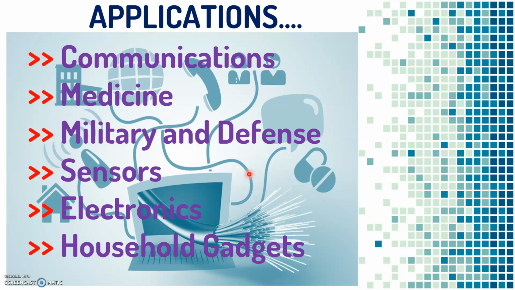Then sensors: a lot of measurements such as temperature and pressure are measured using fiber optic sensors. Then household gadgets, such as fiber optic lamps used for decoration, etc. Thank you.